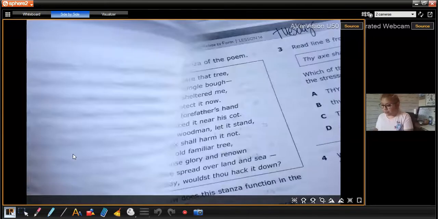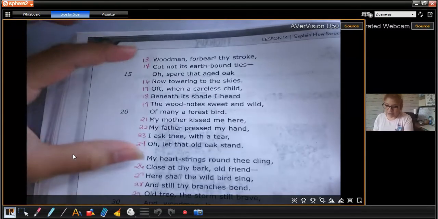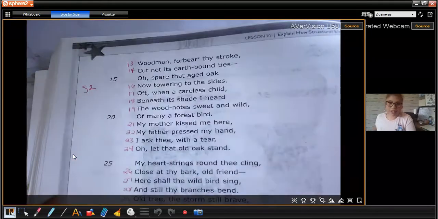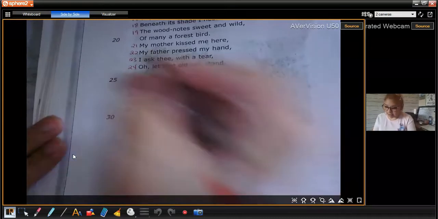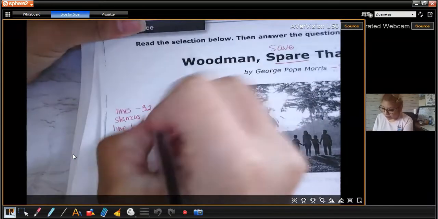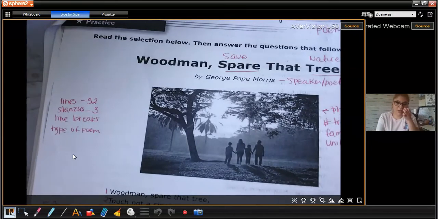Then I'm going to flip it over. Oh, I see another one. It looks like a little poem and it's divided by a line break. So I'm going to put here S2 or stanza 2. And then this is the next one, S3 or stanza 3. So how many stanzas do we have in total? We have a total of 3. So I'm going to put here 3.